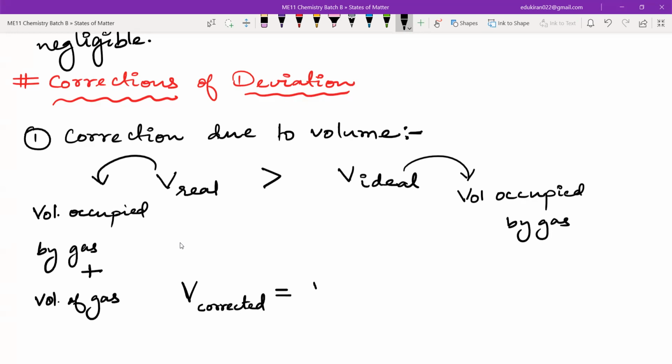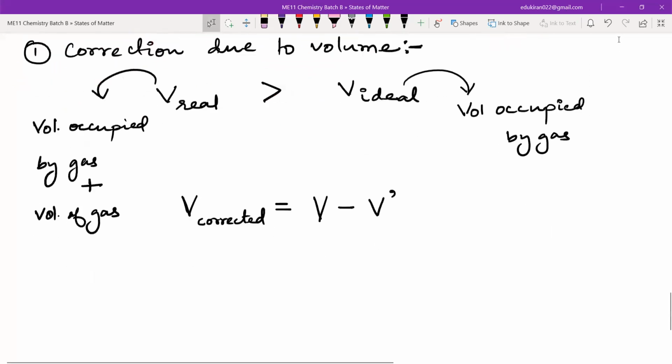is equal to what? The volume that we have minus, let us say, a factor which is known as V dash. Now, if this is the V real and we have excluded some volume, this V corrected means we are correcting the ideal part. We had PV is equal to nRT, so in this V ideal is getting corrected. So as V ideal, now it is getting V corrected. That means it is V minus V dash, okay.